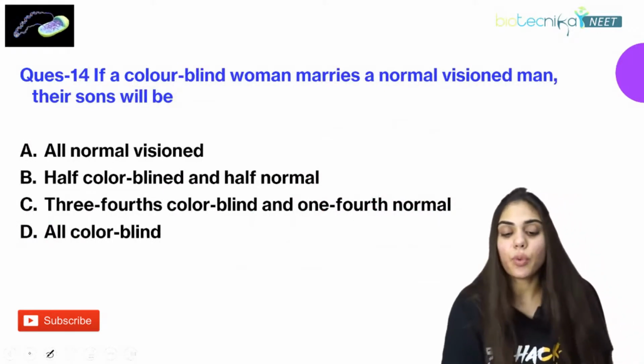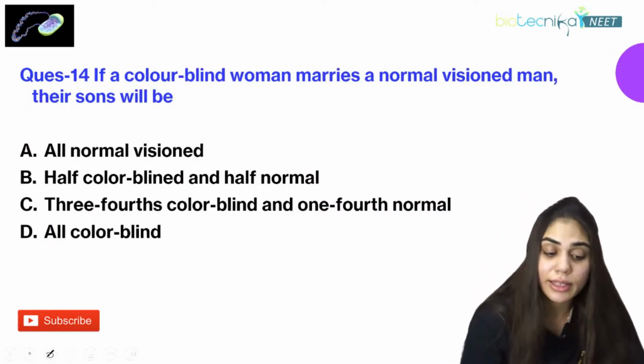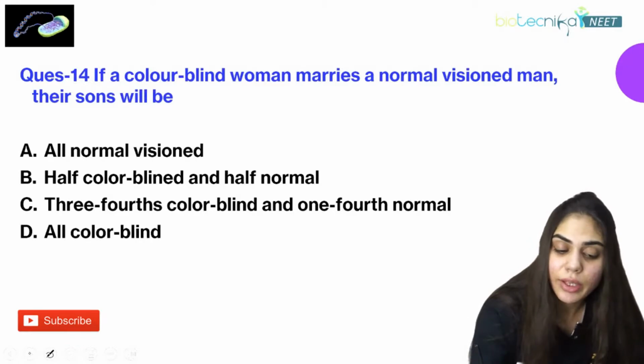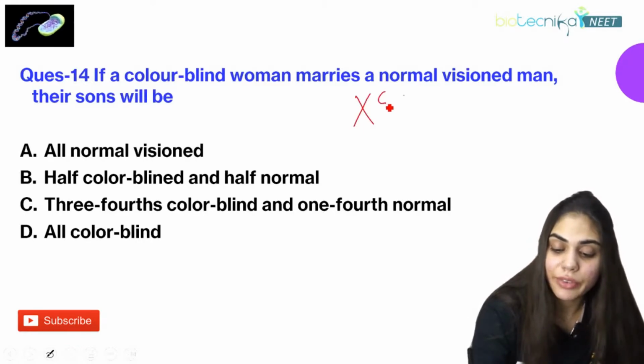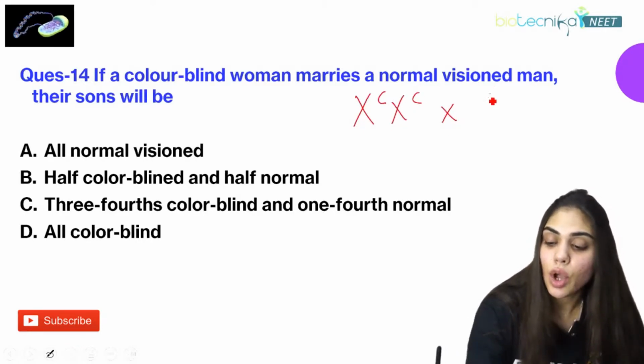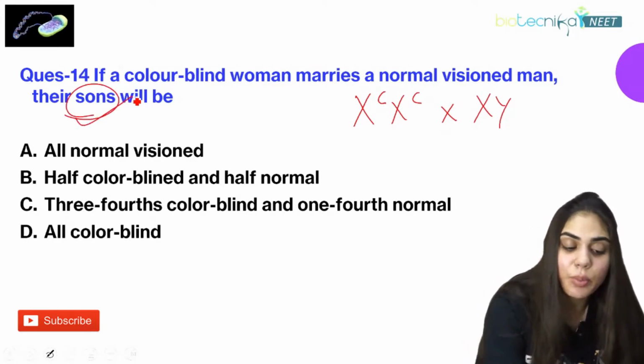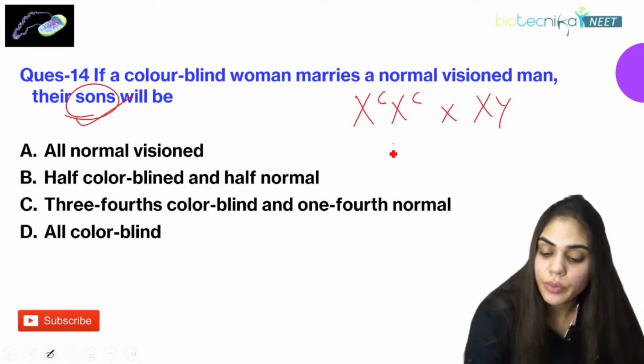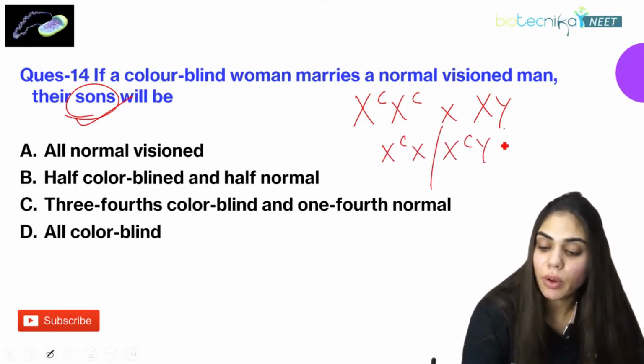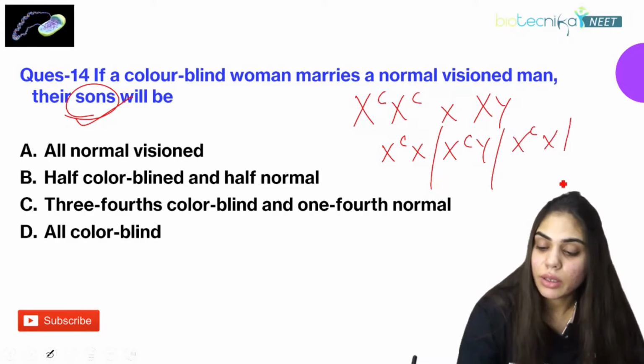If a colorblind woman marries a normal vision man, their sons will be? What is the probability in their sons? Again, XCX will be formed, XCY will be formed, XCX and XCY.